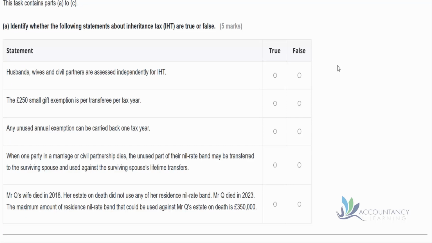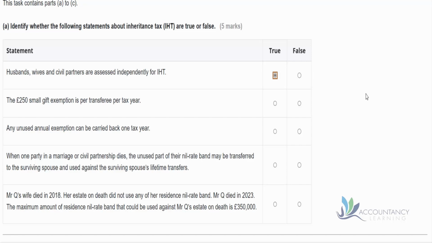So the first statement, husbands, wives and civil partners are assessed independently for inheritance tax. So the answer to that is true. So we're all individuals and we're all assessed for inheritance tax individually. There may be some transfer of exemptions from partner to partner, but we're still assessed independently.